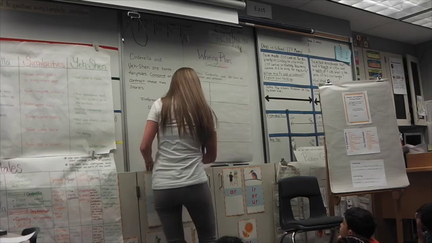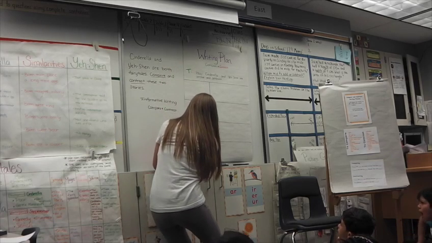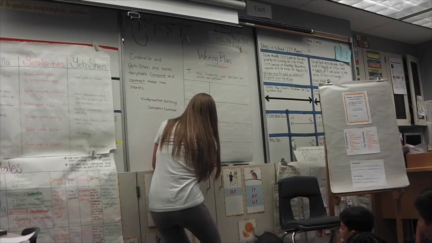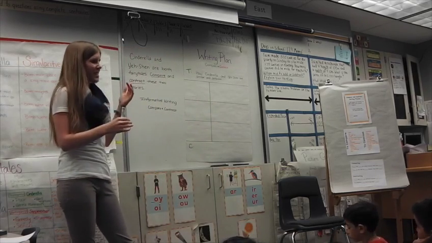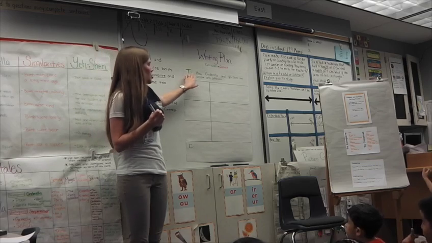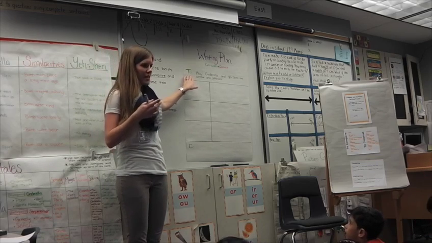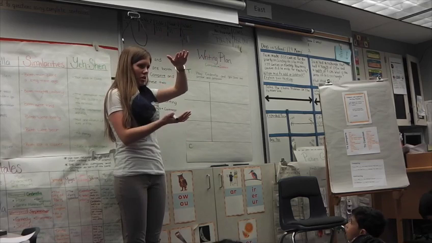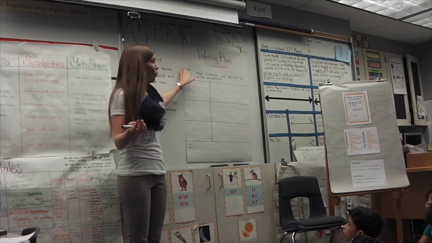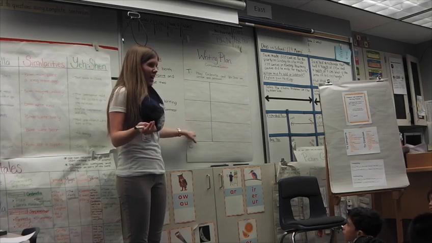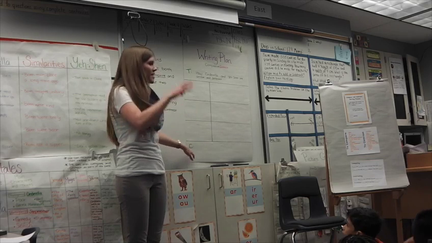So you have the C, the green C for the conclusion. And like Connor said, we would want to end in a similar way to how we started. All right? It's kind of like a sandwich. We have our beginning, which introduces what it is we'll be writing about. And the conclusion ties it all together.